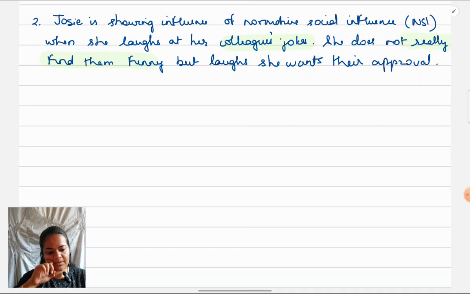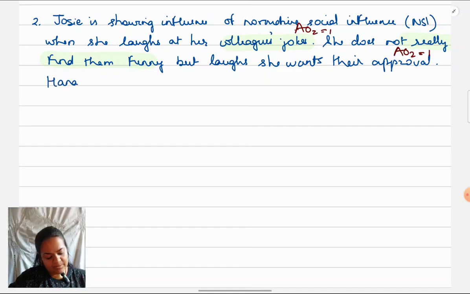How the examiner will evaluate is AO2: 1 mark for identifying correctly that it's NSI, which behavior is reflecting NSI, that I have pointed out. Second, 1 mark is for explaining it, why I'm saying this behavior is out of NSI. Next, I can talk about Hannah. I just need to see what Hannah was doing.